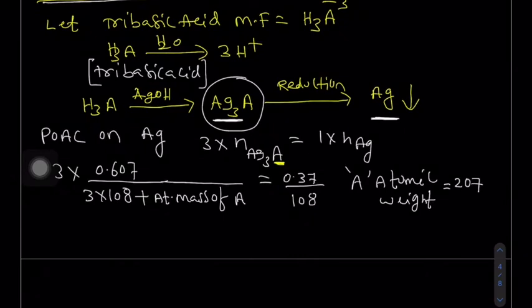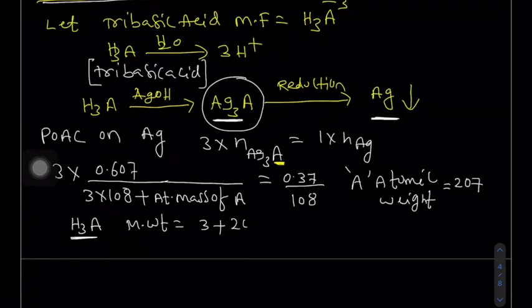Now come to the molecular weight of the acid. The molecular formula is H3A. Its molecular weight will be equal to the sum of the atomic weights. 3 hydrogens are there, 3, plus we already calculated the atomic mass of anion A3 minus, which is 207. So overall 210. This is the molar mass of the tribasic acid.